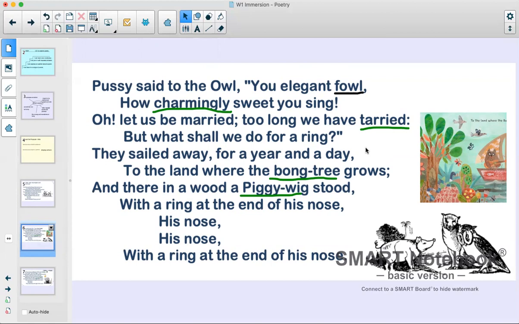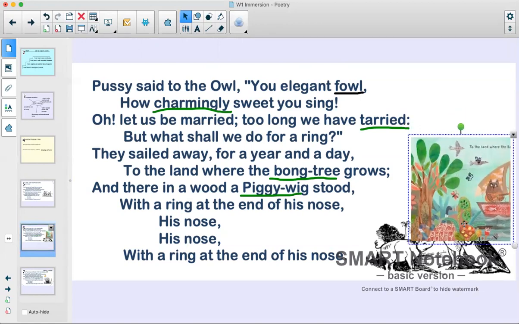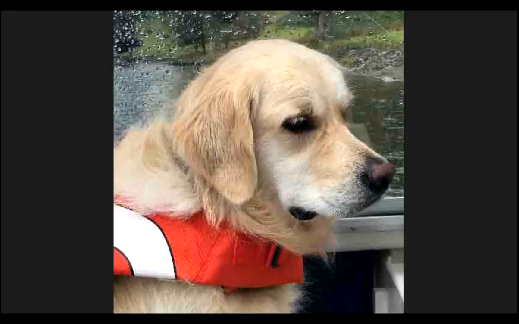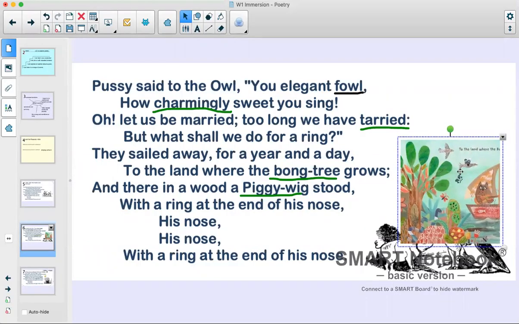"They sailed away for a year and a day to the land where the bong tree grows." So bong tree is, again, a word that Edward Lear has kind of made up. And in a lot of the illustrations, you can see the bong tree is a kind of tropical tree. So what they're saying is that they sailed away, they were on the sailboat for a long time, and eventually they came to a faraway place with really beautiful trees and plants.